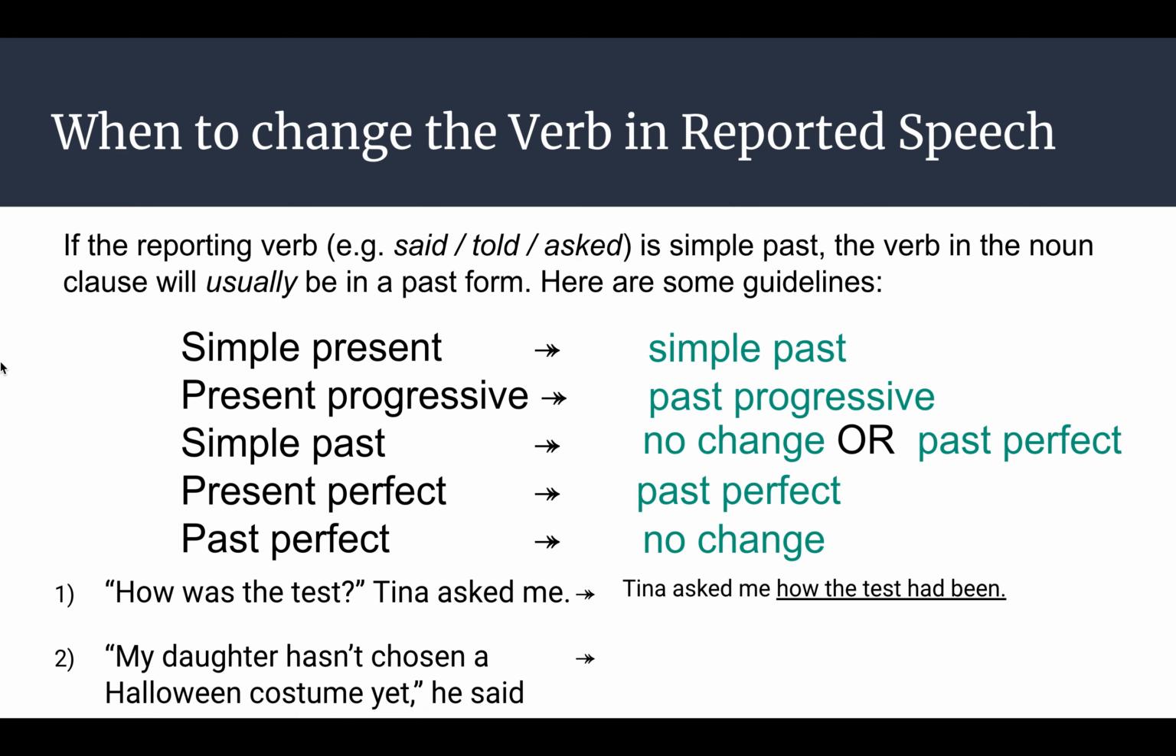Number 2, we don't have a choice. "My daughter hasn't chosen a Halloween costume yet." "Hasn't chosen" is present perfect. So we need to use past perfect in our answer. He said that his daughter hadn't chosen a Halloween costume yet.